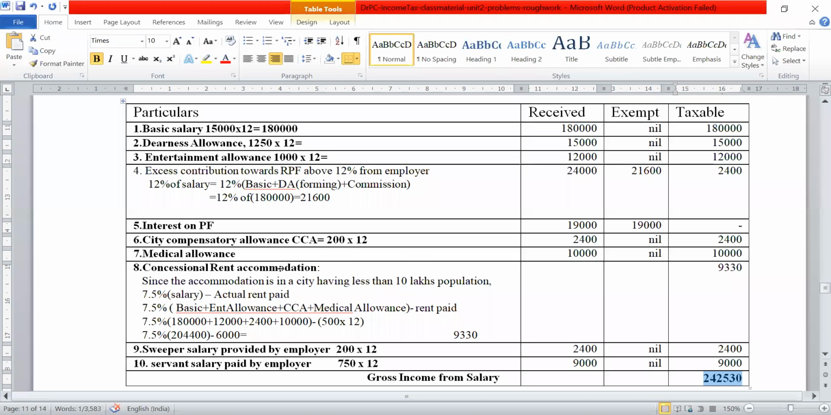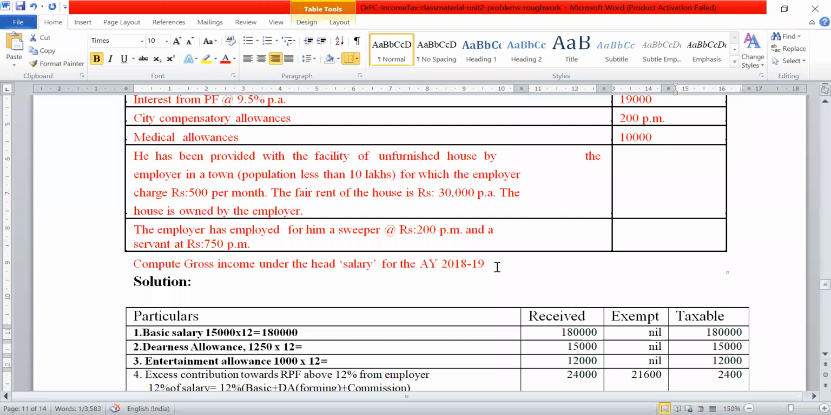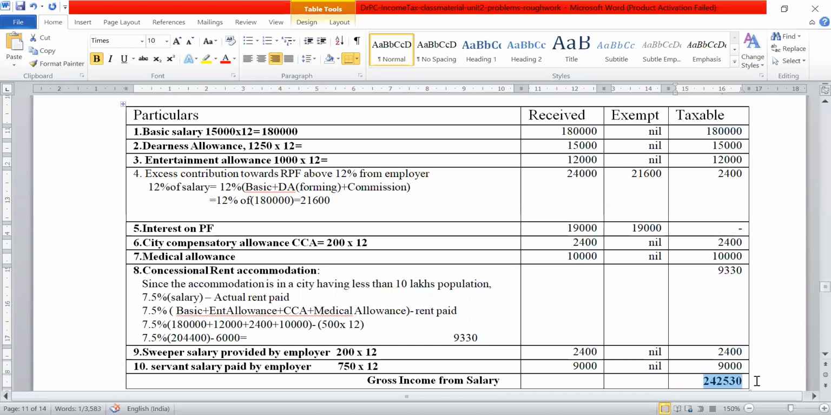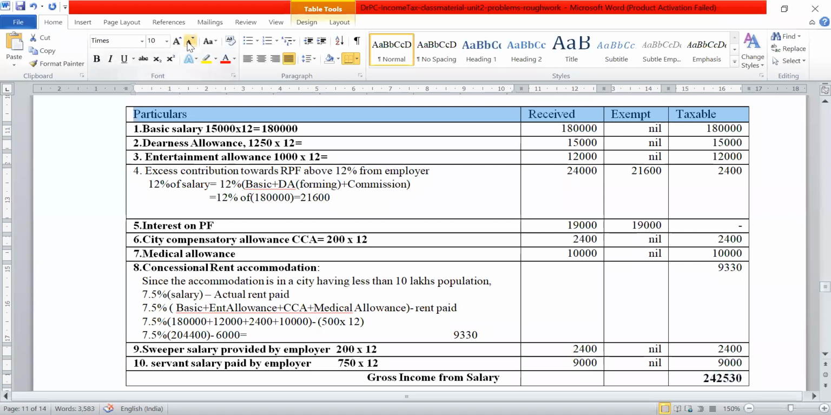Compute gross income under the head salary for the assessment year 18-19. So this 2,42,530 is nothing but the gross income from salary under the head salary. So this kind of problem is for 10 marks in the exam, whether it is the final exam or whatever it is. And one more thing, they are not asking you here the net income from salary. It is just the gross.